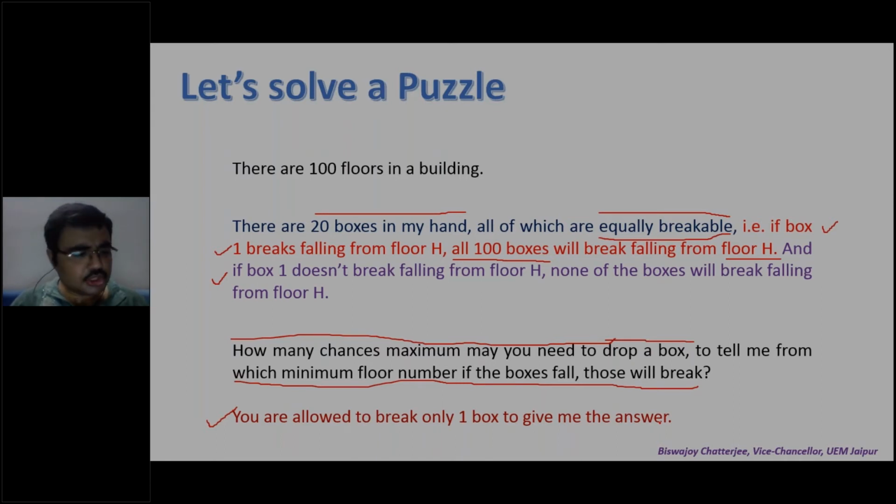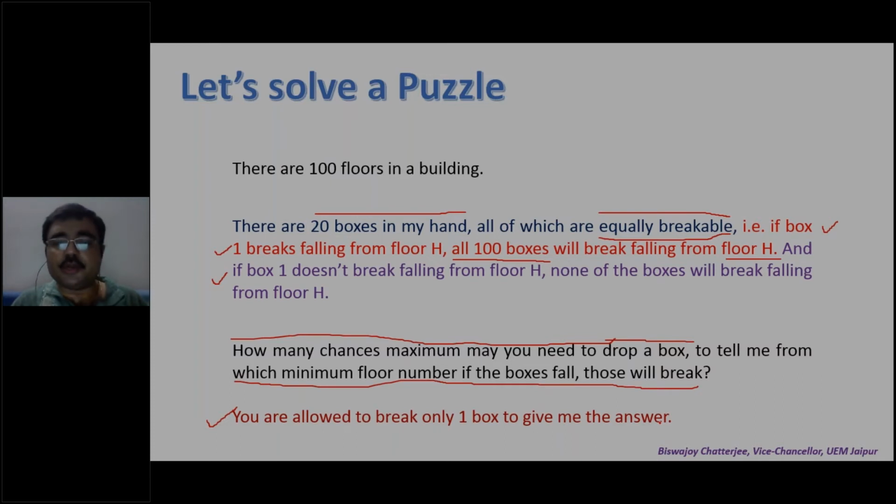The question is, with 20 boxes in your hand, from which minimum floor number, if they fall, will they break? You have to answer that. Maybe it breaks falling from floor 1, maybe floor 2, maybe floor 3, maybe floor 100. But which minimum floor, if the boxes fall, will those break?